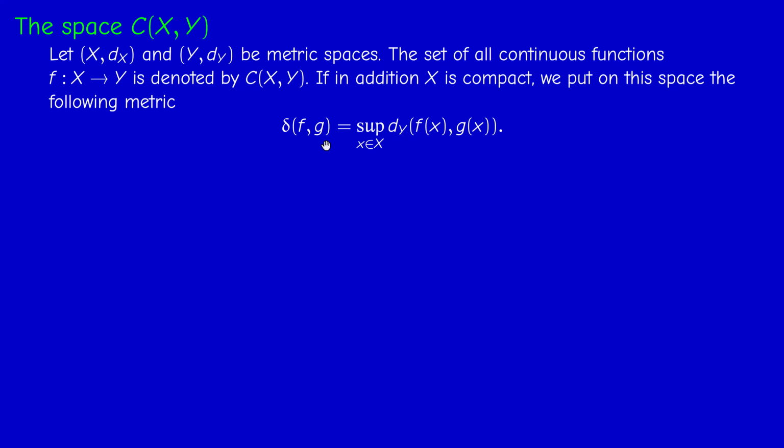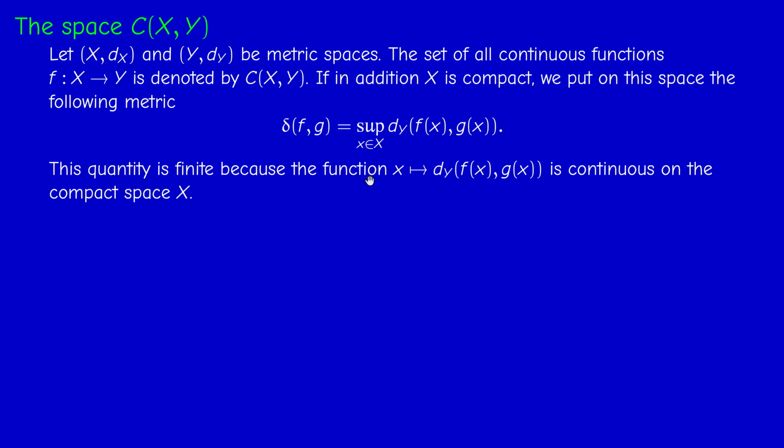And it's very easy now to check that this is a distance. So it satisfies the 3 or 4 properties of a distance. It's non-negative. It's 0 if and only if the two functions coincide. It's symmetric and satisfies the triangle inequality. So it's very easy to check. This is where we need compactness in order to ensure the finiteness of this quantity. Because if the space is not compact, this could be plus infinity. But usually distances are not allowed to take the value plus infinity. So compactness rules out this possibility.